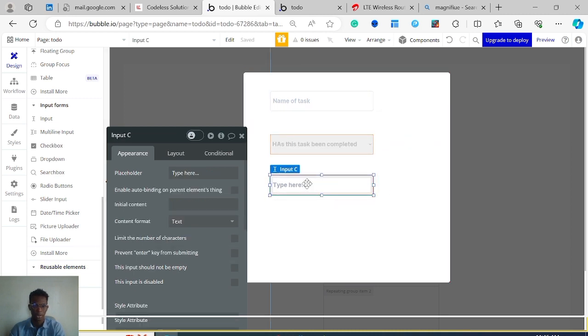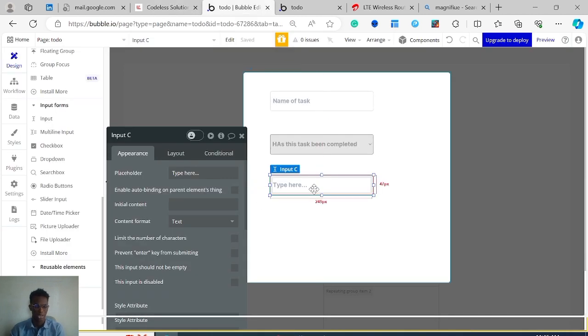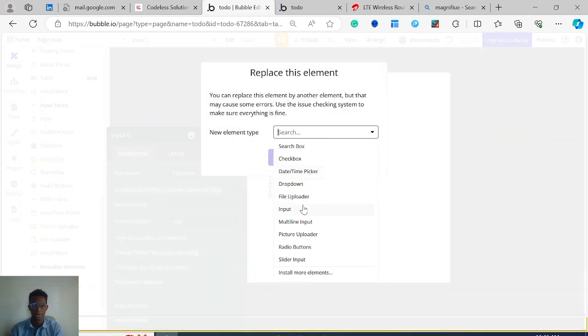Let me drag this up a little. And for here, what we want in this is, let me see, the priority, yeah. So priority, when you think about it, this should also be a drop down, because we have a fixed set of options, medium, low, and high. So I'm also going to replace this by a drop down.